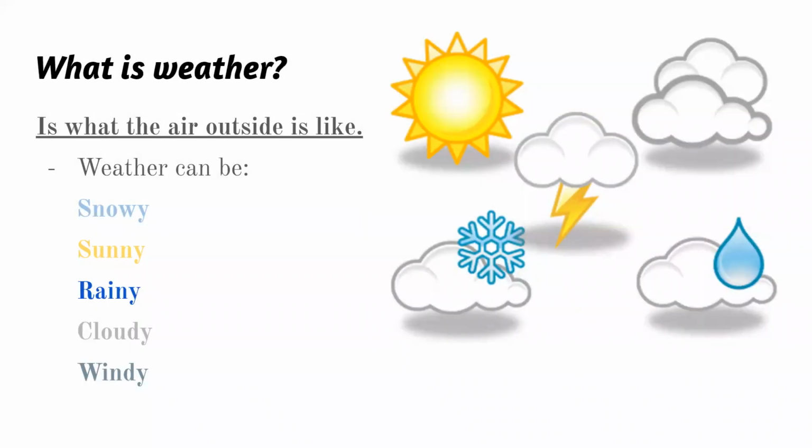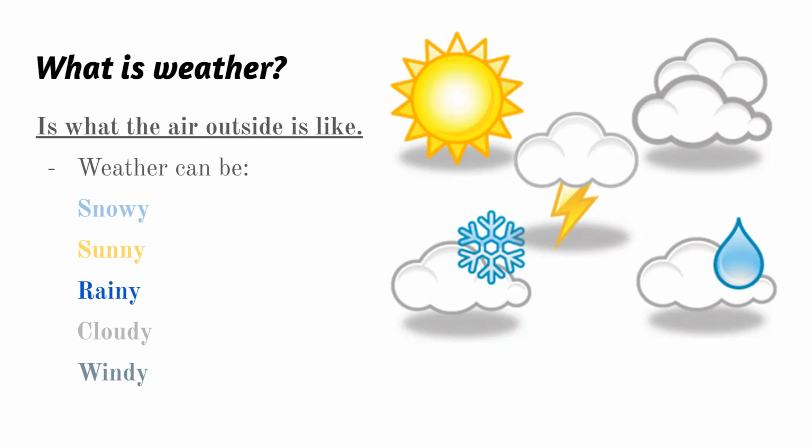So the first question that we have to ask ourselves is, what is weather? It's what the air outside is like. So when you go outside and see the sun shining, we say that today is sunny. And when you go outside and see that we have a lot of clouds, and the sun is not showing outside, we say that it's cloudy because we have many clouds outside.